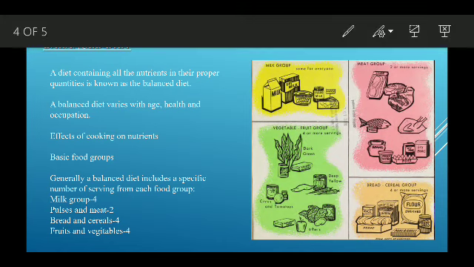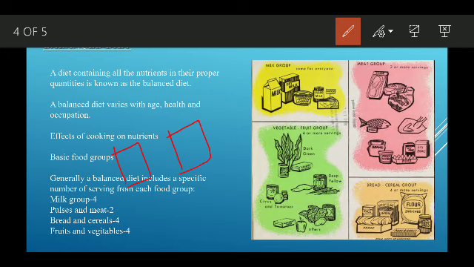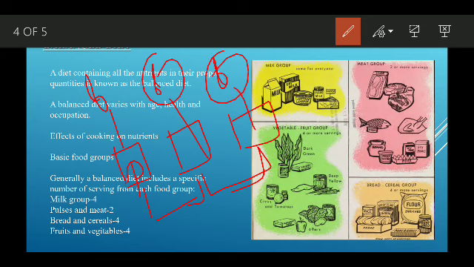Then a balanced diet, okay, yes. So we need food for energy, for proper functioning of the body, and for growth and development, but it should be in a certain limit. Just like you require sleep, play, and study, but it is not necessary that you give equal hours to everything. It is not necessary that you play 8 hours, sleep 8 hours, study 8 hours. No, it is not like that.